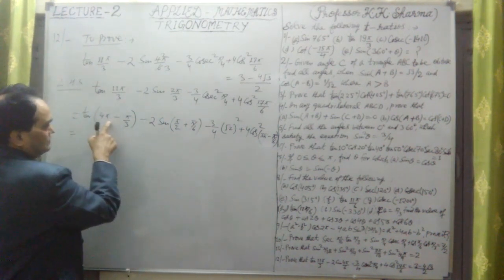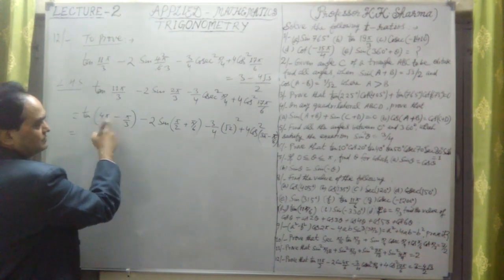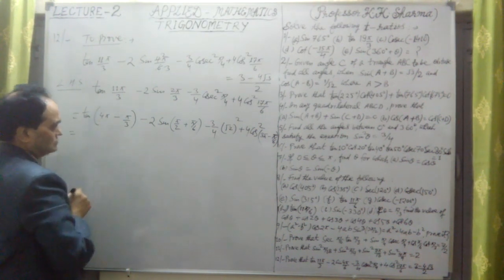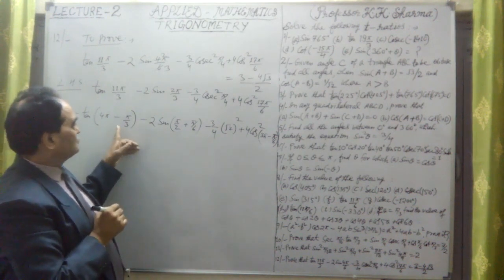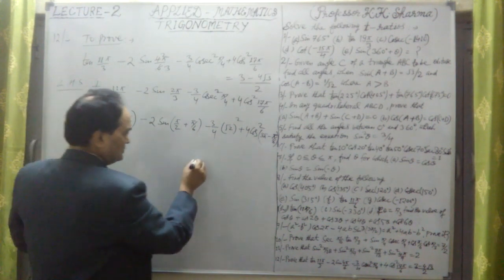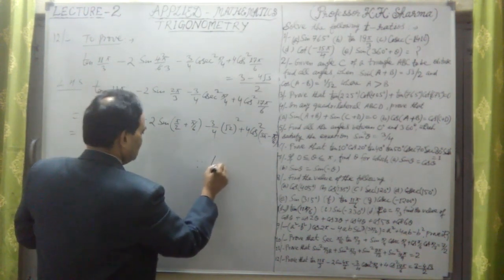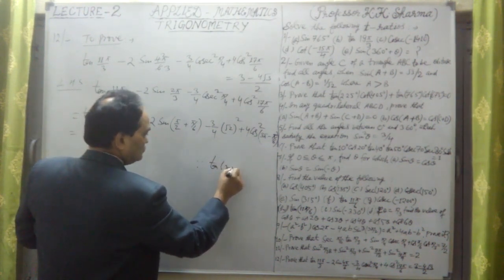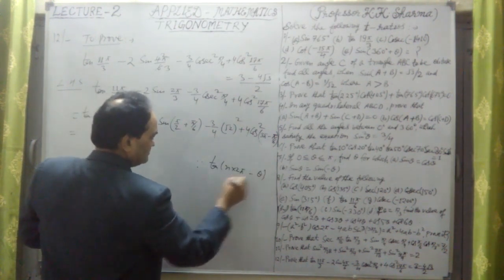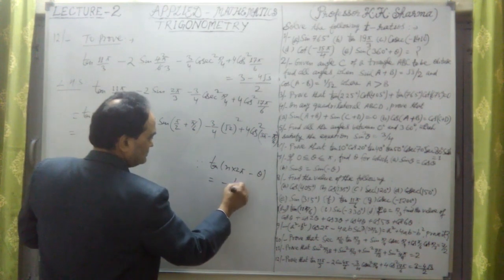So tan 4 pi, this is n into 2 pi minus theta. That means the first quadrant, sorry, this is the fourth quadrant. In the fourth quadrant, tan is negative, since we know that tan of 2 pi minus theta is equal to minus tan theta.